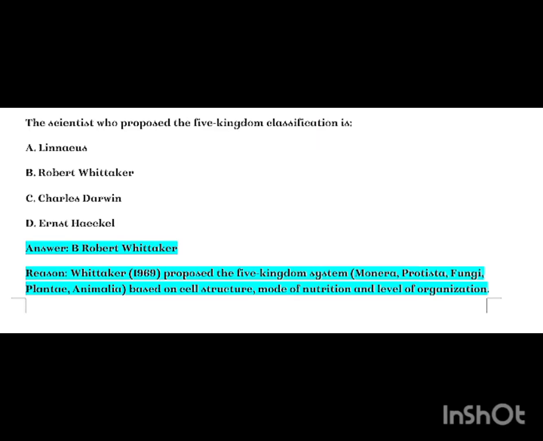The scientist who proposed the five-kingdom classification is A. Linnaeus, B. Robert Whittaker, C. Charles Darwin, D. Ernst Haeckel. Answer B. Robert Whittaker. Reason: Whittaker, 1969, proposed the five-kingdom system: Monera, Protista, Fungi, Plantae, Animalia, based on cell structure, mode of nutrition, and level of organization.